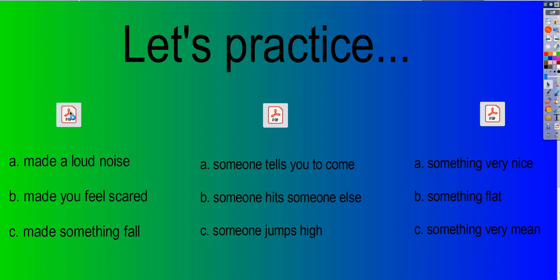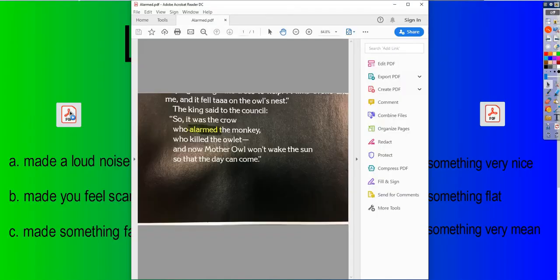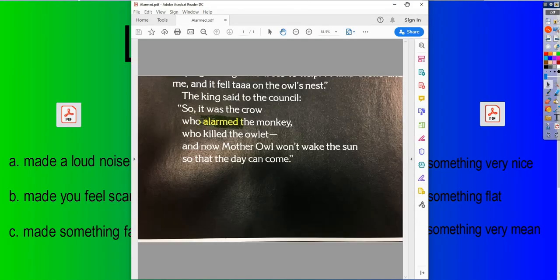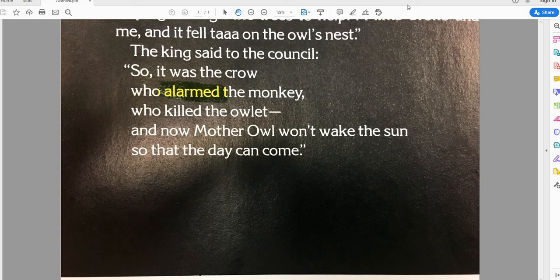Let me bring this page up here. Okay, we'll make it just a little bigger. There we go. All right, so this was one of the pages from our story, Why Mosquitoes Buzz in People's Ears. And the word that we are trying to figure out here is alarmed. See how I've highlighted it? Good, alarmed. Let's read that, and then we'll see if we can figure out what alarmed means.